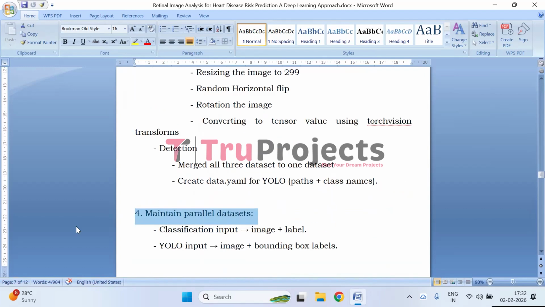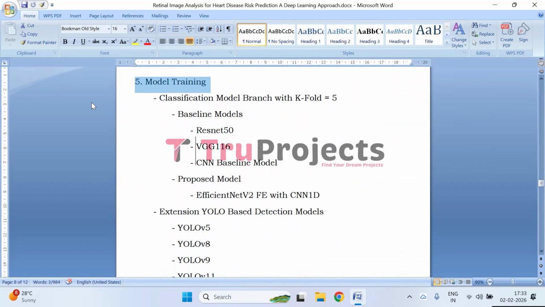Next, maintain parallel datasets. In this module, two parallel datasets are in the pipeline. The classification pipeline uses retinal images paired with class labels, while the YOLO detection pipeline uses retinal images with bounding box annotations. Keeping these datasets separate ensures that both classification and detection models receive data in the correct format without interference.